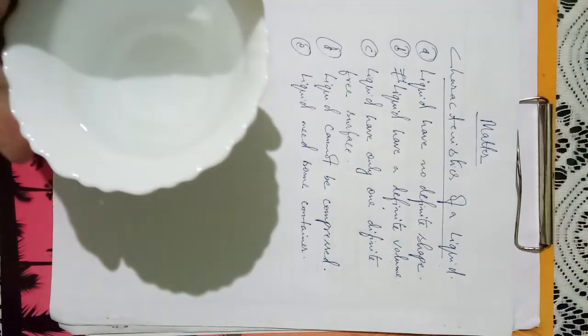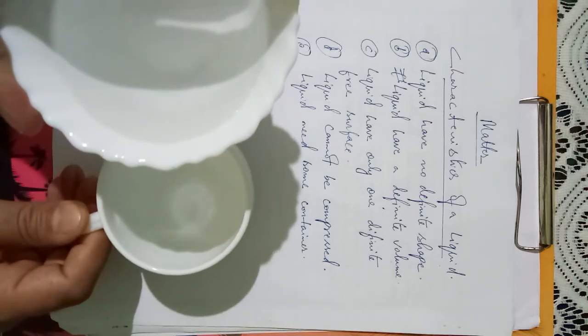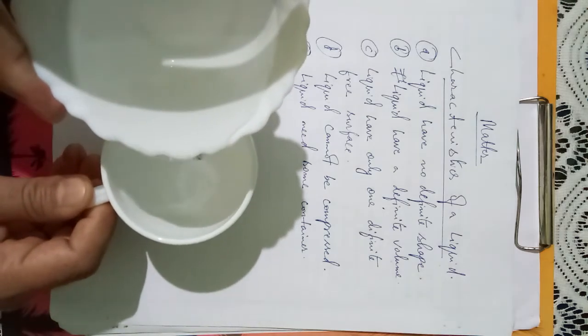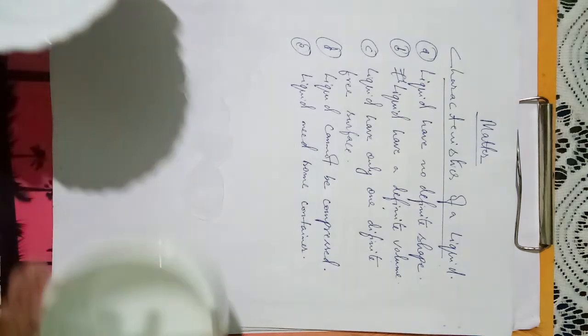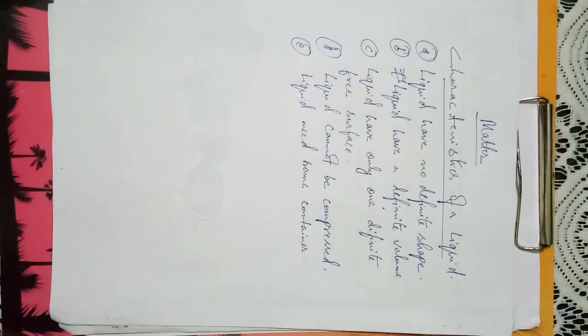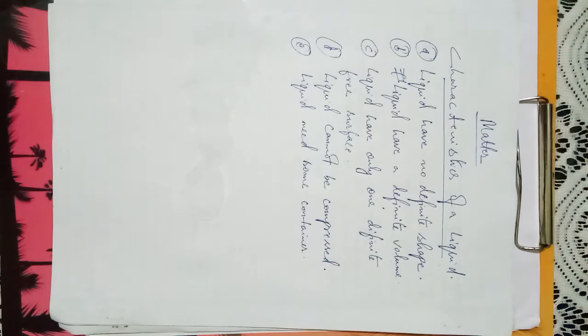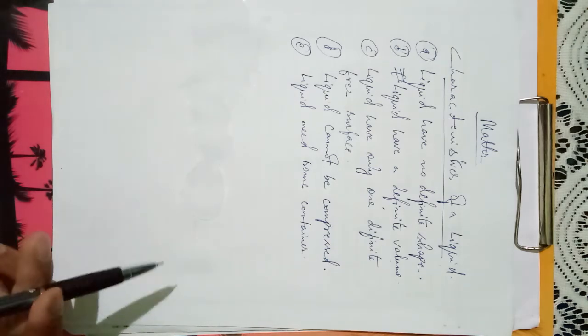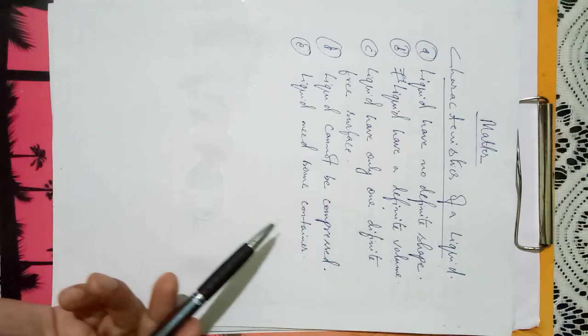Suppose this one is at a higher level and this one is at a lower level. Now liquid is flowing from the higher level to the lower level. If we do not keep it in a container, then it starts flowing like this. So with this we can write these characteristics with our understandings.